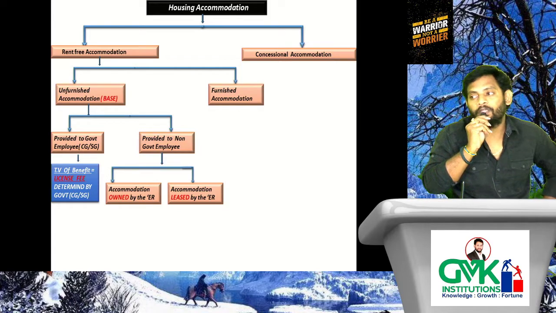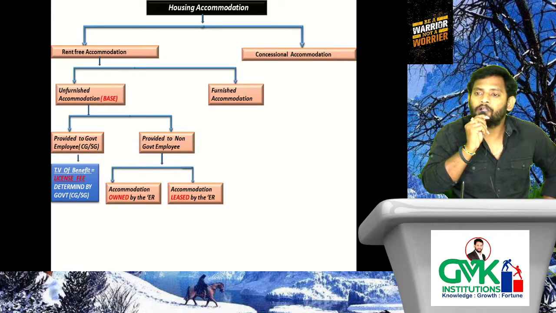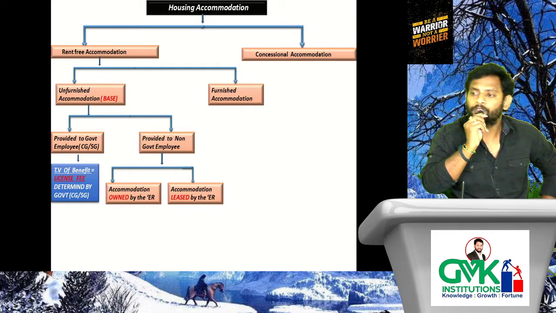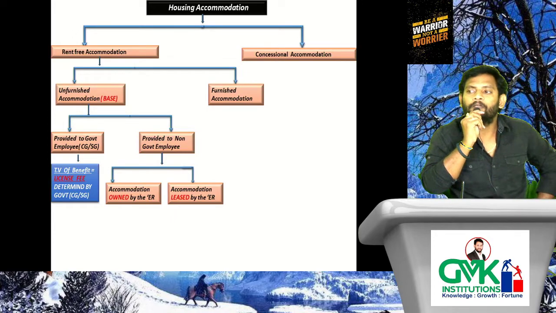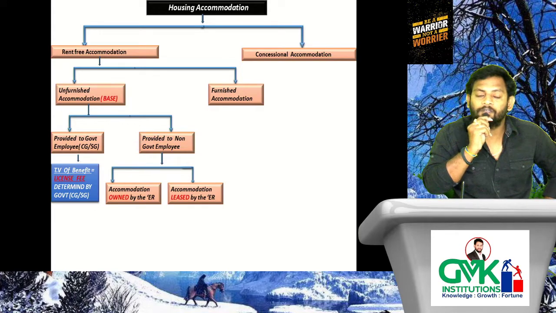Owned by the employer. Second case, TCS company purchased only 10 flats, whereas it has to provide housing accommodation for 12 employees. Now they own only 10 flats, so 2 flats they have taken on lease basis and provided to the remaining 2 employees. Now tell me, that comes under which fact? Leased by the employer. Understood the point? So what are the two possible cases when it comes to non-government employees? Owned by the employer, that housing accommodation. Second case, leased by the employer.